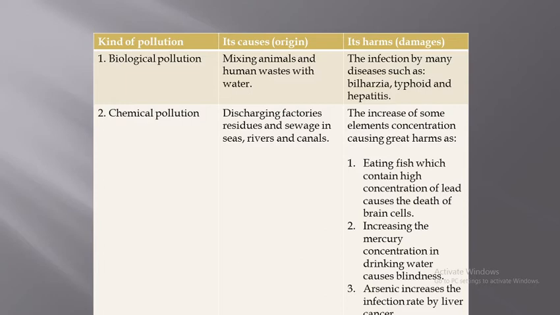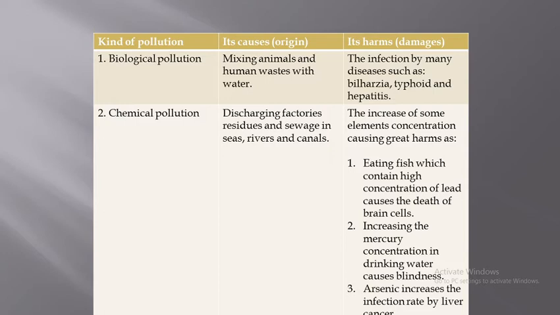The increase of some elements' concentration causes great harm, such as eating fish which contains a high concentration of lead may cause death to the brain cells. Increasing mercury concentration in drinking water may cause blindness. Arsenic increases the infection rate by liver cancer.